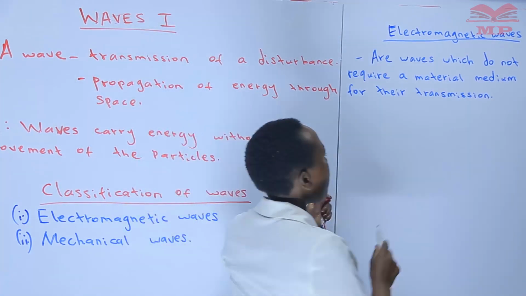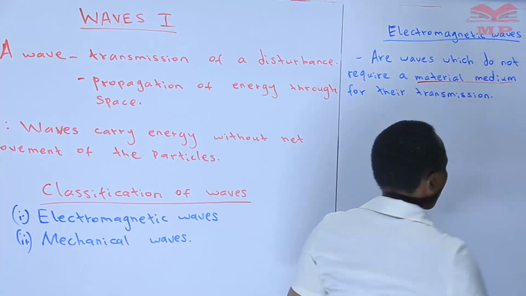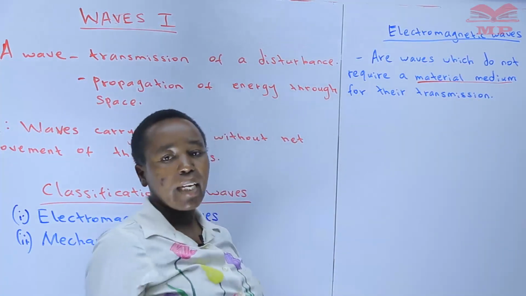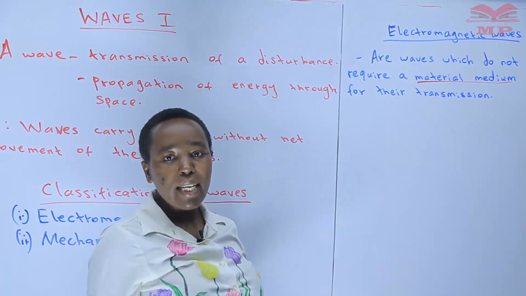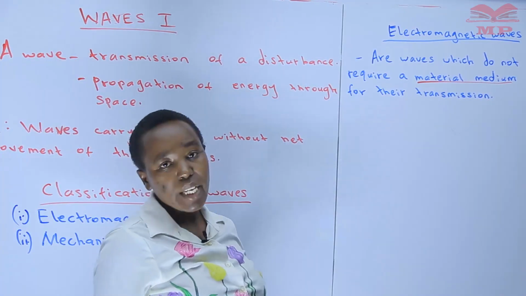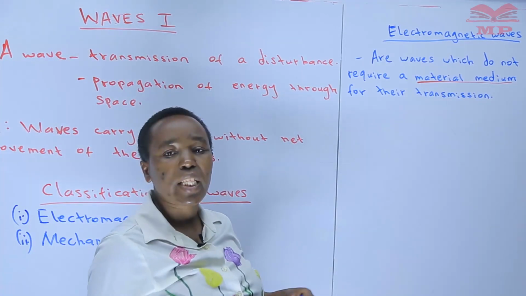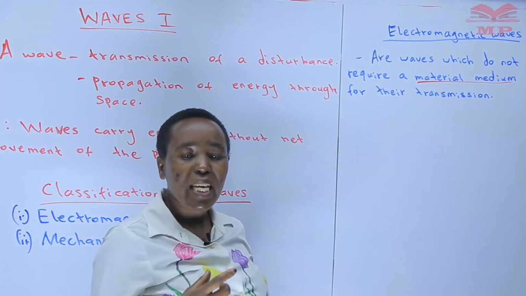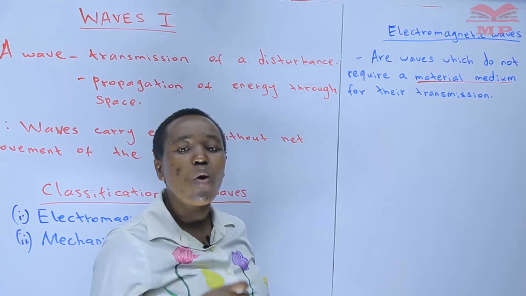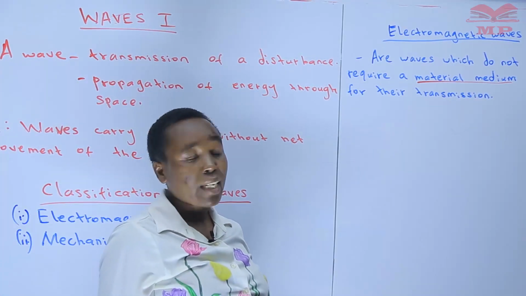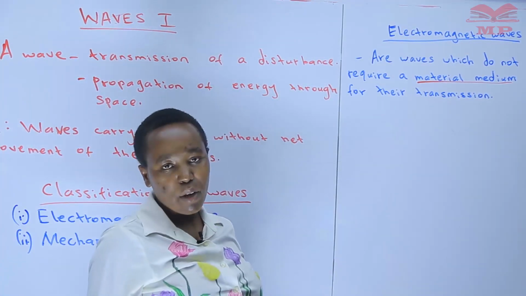When we talk of a material medium, we simply mean it can either be a liquid, a gas, or even a solid. So they do not require a material medium for their transmission, meaning that they can be transmitted through a vacuum.